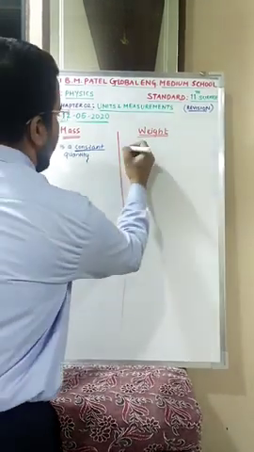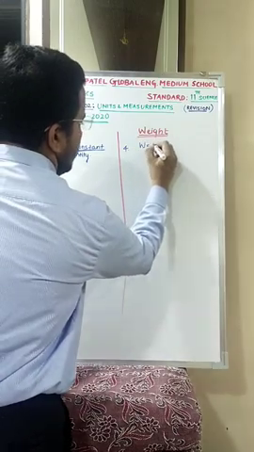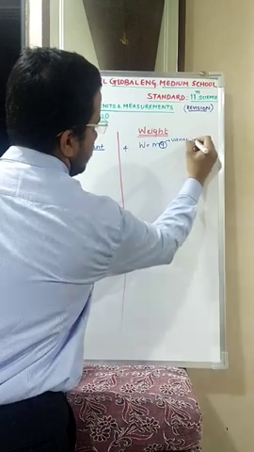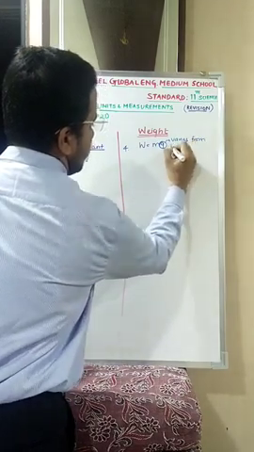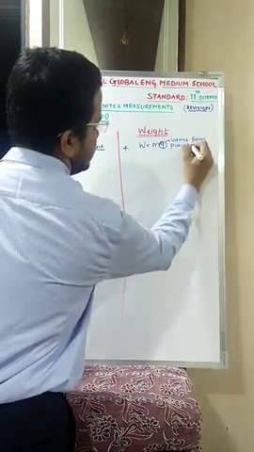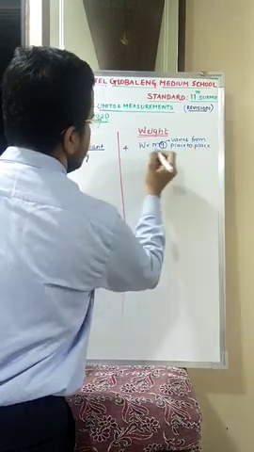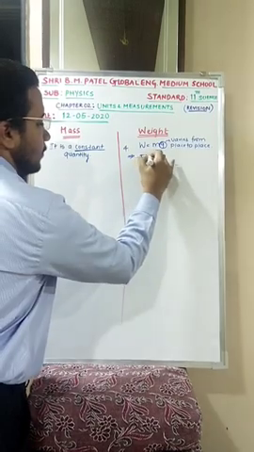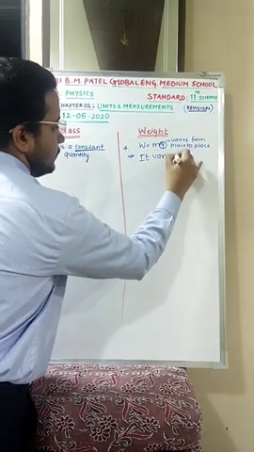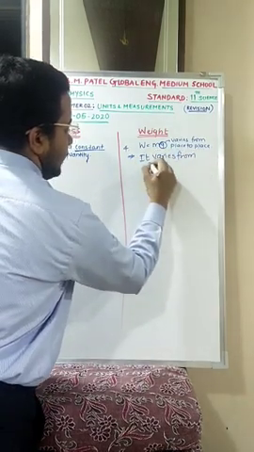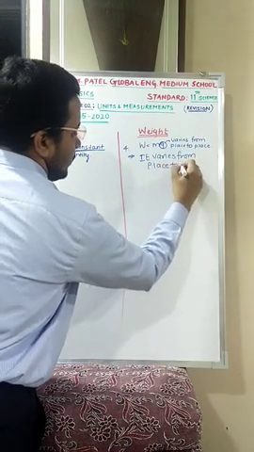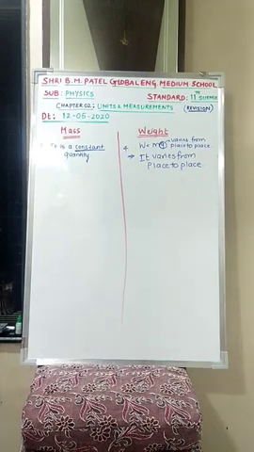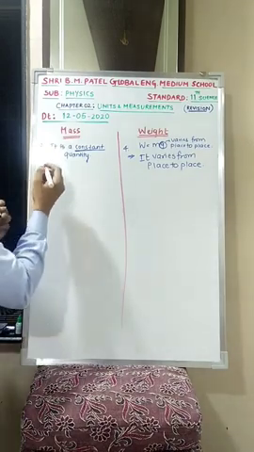What is weight? We know that weight W is equal to mg. This g varies. Yes or no? It varies from place to place. We know that acceleration due to gravity varies from place to place. So you can write over here, it varies from place to place. Here it remains constant. Is this clear? Next point, fourth point.